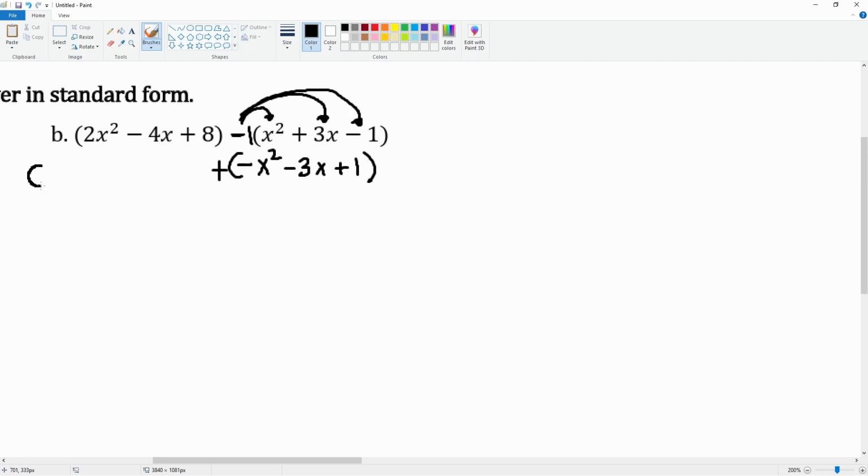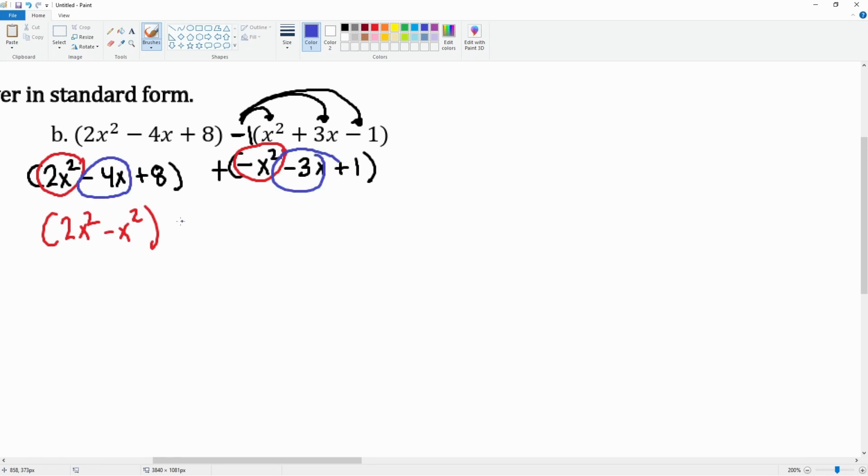Bring down the parentheses. This now becomes an addition problem. Bring the first polynomial down: 2x squared minus 4x plus 8. All right, now let's just combine like terms. 2x squared and negative x squared. This becomes 1x squared, but no one really writes that 1, so it's just x squared. Oh, sorry, let me show all the work. That was 2x squared minus x squared. Then our first degree, plus negative 4x minus 3x, is our second term, degree 1.